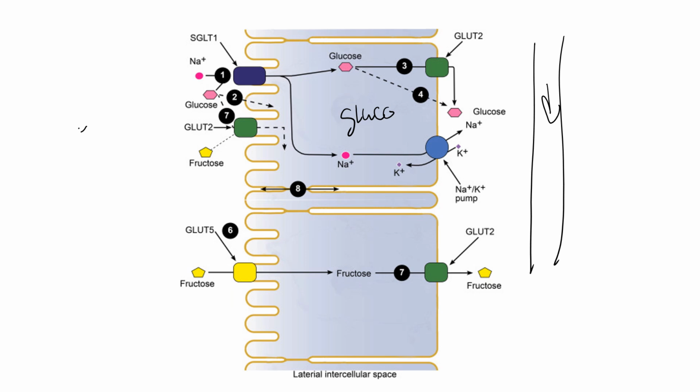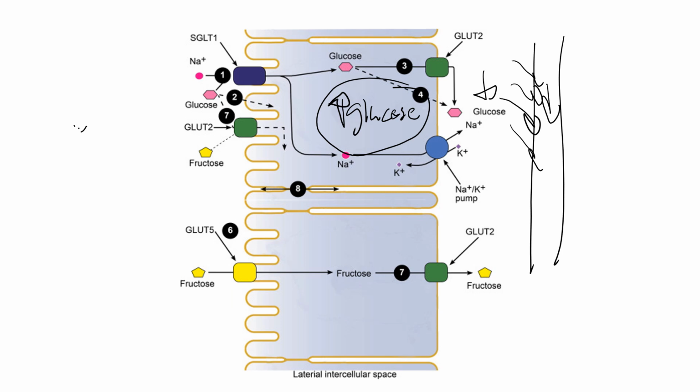So how are we going to accomplish that? Comparatively, glucose is going to be higher inside of the epithelial cell than inside of the interstitial fluid. Because the glucose that ends up in the interstitial fluid, through a variety of different Starling forces that we'll talk about later on in the course, is constantly getting sucked into the blood capillaries and carried away.